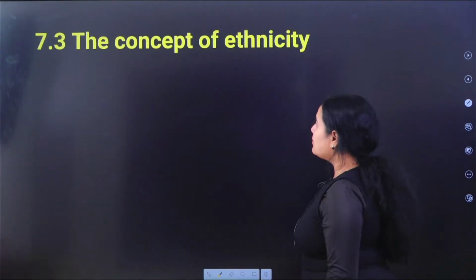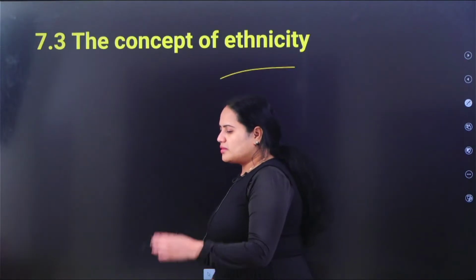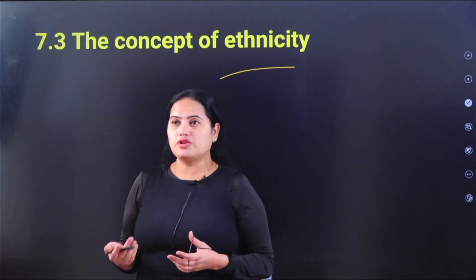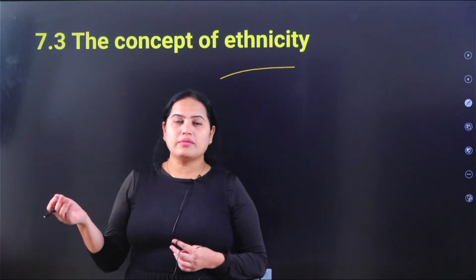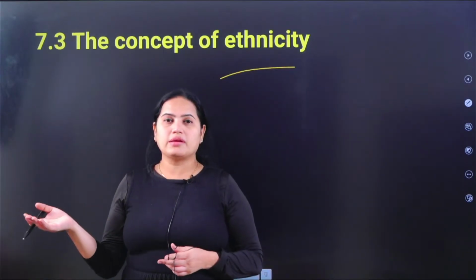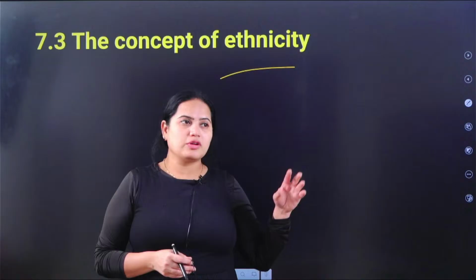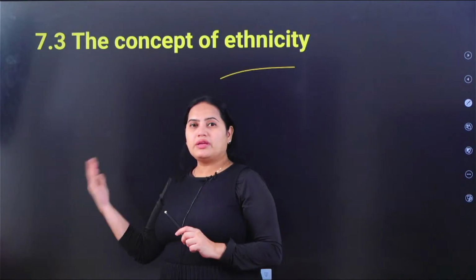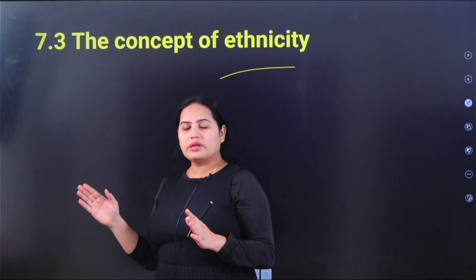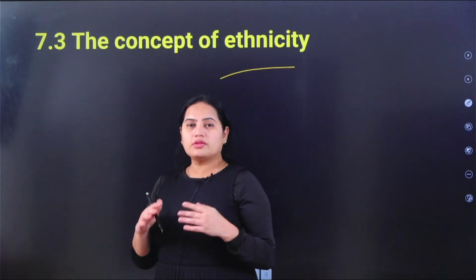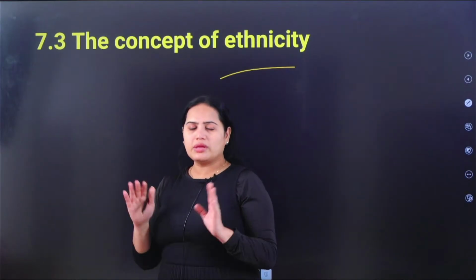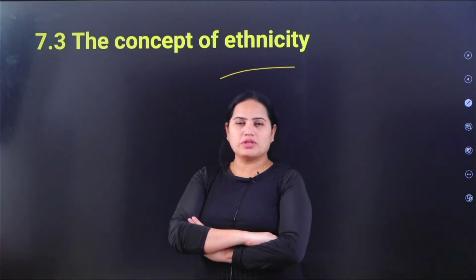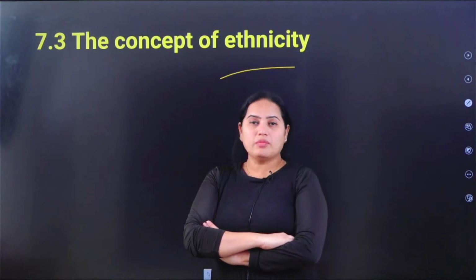And 7.3 talks about the concept of ethnicity. So there are different ethnic problems which happen in India: the Khalistani issue, the Greater Nagalim, Assam where maybe the ULFA people have conducted activities, and the Dravida Nadu movement, which once upon a time started with the Justice Party, from there Periyar, and eventually the DMK party. Till 1962, till the Indo-China war, Tamil Nadu actually didn't want to be part of our Union of India. Eventually, right now I think they have made a pact with themselves, and there is no such chaos happening there. Okay, we will try to understand these types of ethnic problems.